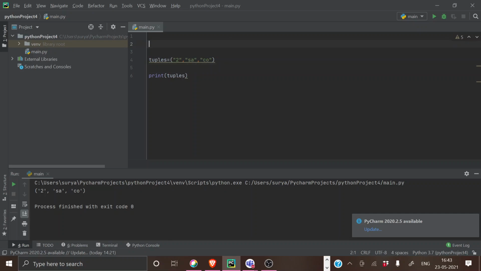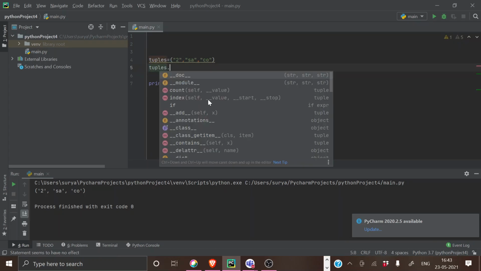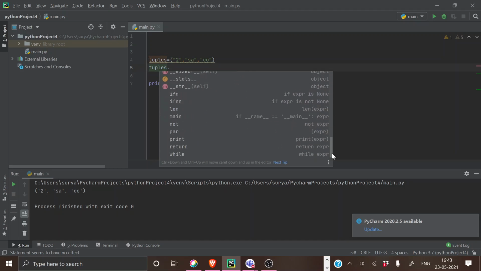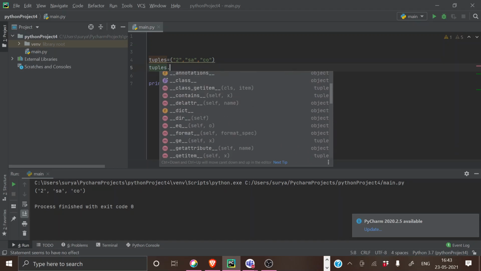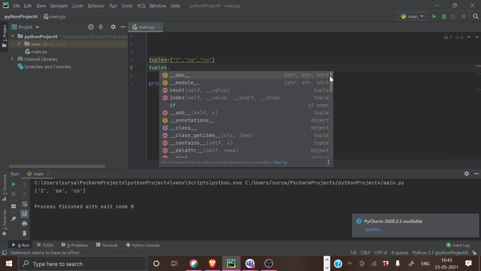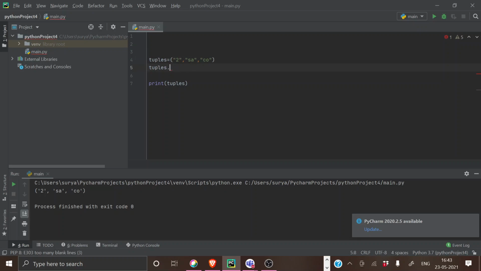If you're using a list and you want to add something to the center part of it, or remove something from it, there will be a lot of options you can use. But in tuples, you will not be able to change the positions. Let me give you a proper example. If you are using tuples and you type dot, these are all the things you have. There will be no options like append or insert. You will not be finding any options, so you will not be able to add anything in it. That's the difference between tuples and lists.